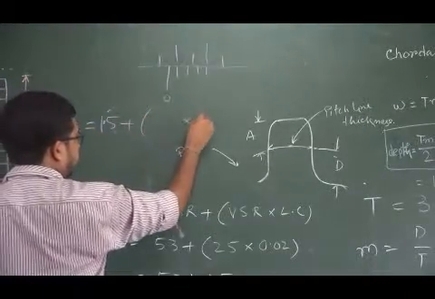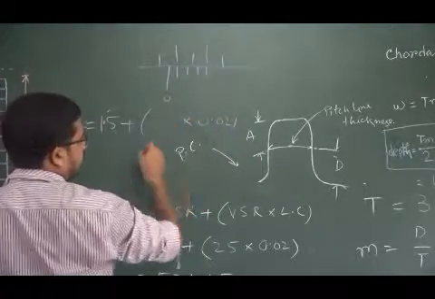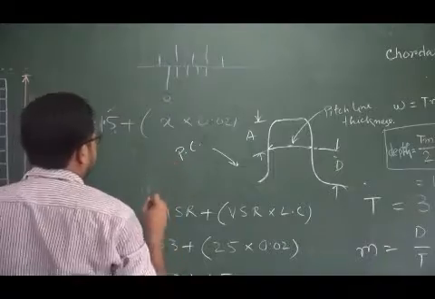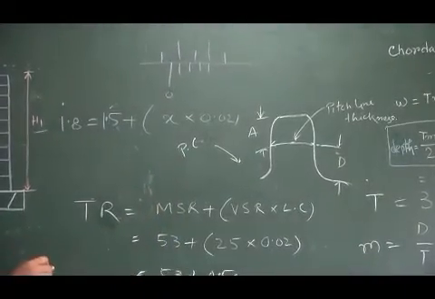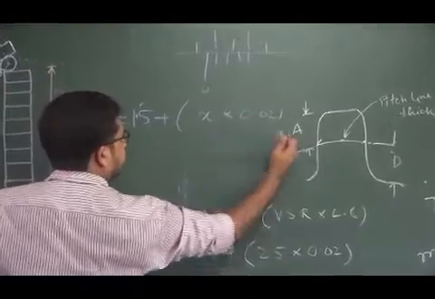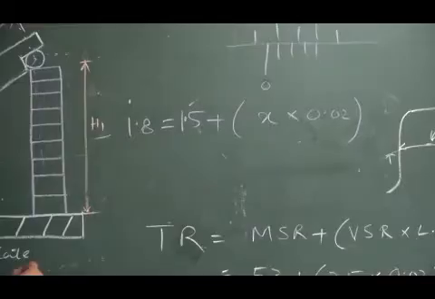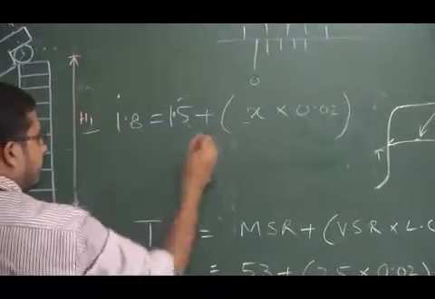We know the vernier least count is 0.02, and here x is the vernier scale reading. So through this formula we can calculate the value of x.